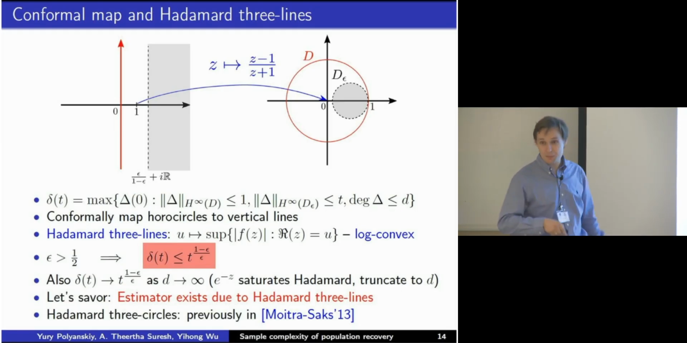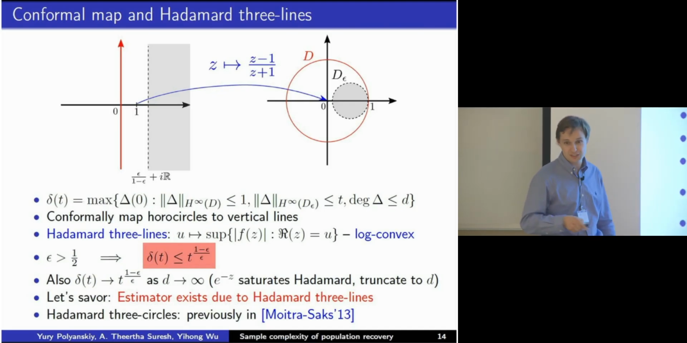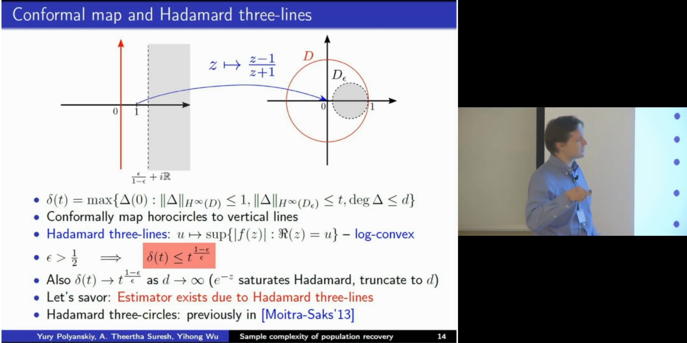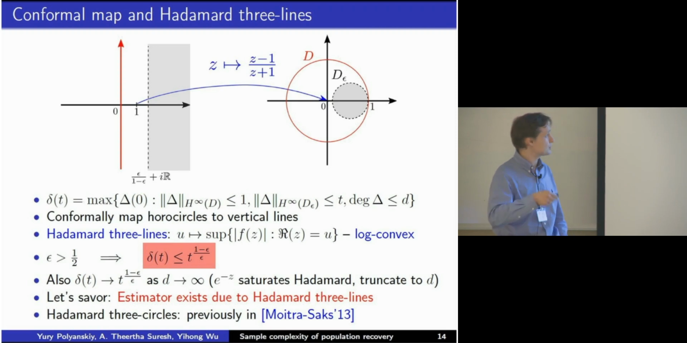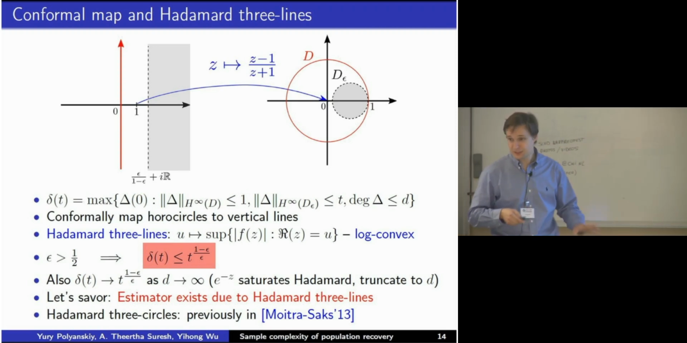But then this quickly evaporated when we started Googling, because it turns out that Moitra and Sachs also used very similar stuff. In particular, we still tightened them, because for some reason they didn't do this conformal map. They used some other theorem, the sister theorem, Hadamard 3 circle. So their estimate was slightly less tight. But anyway, the connection to complex analysis was there.